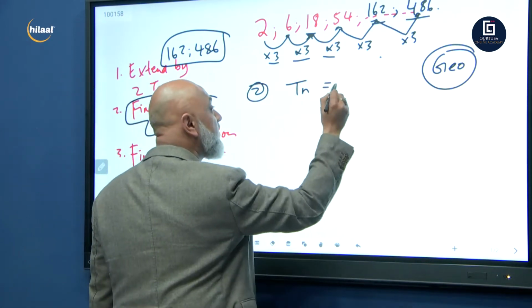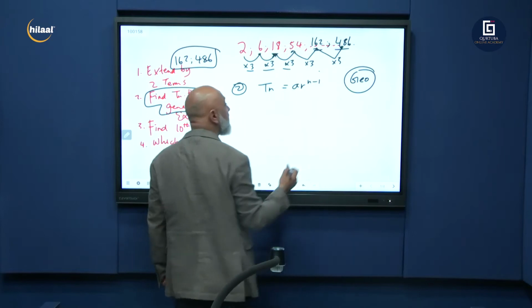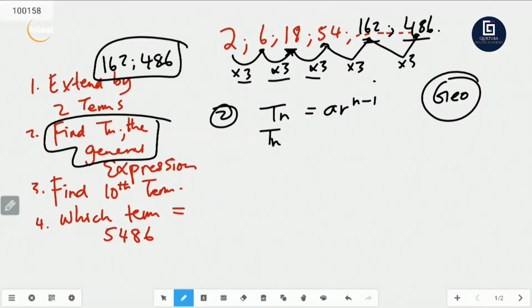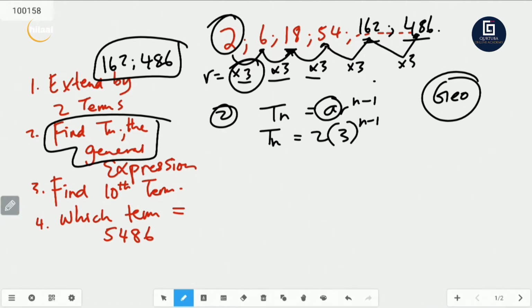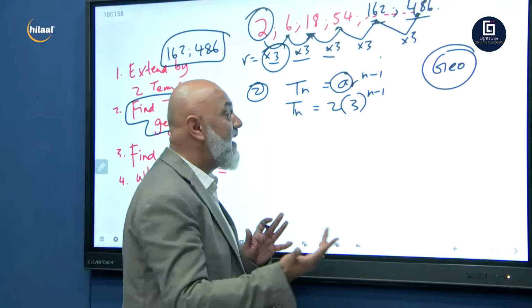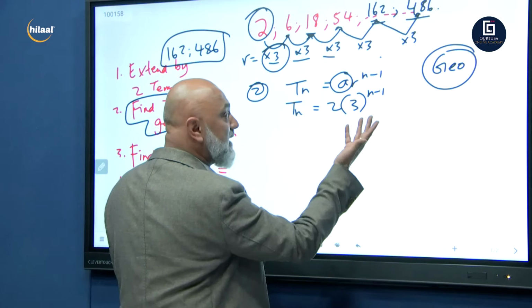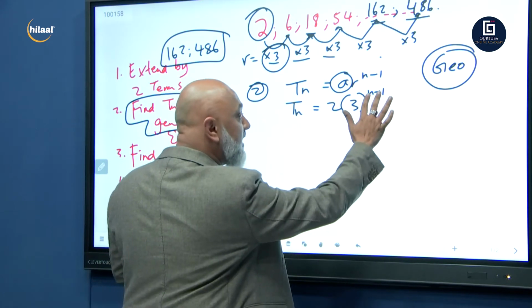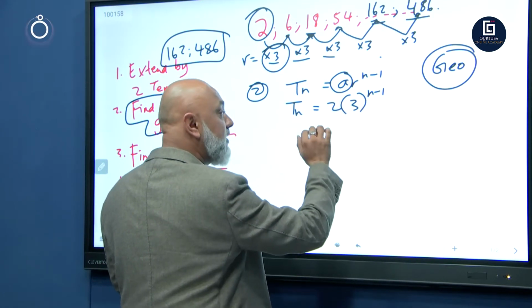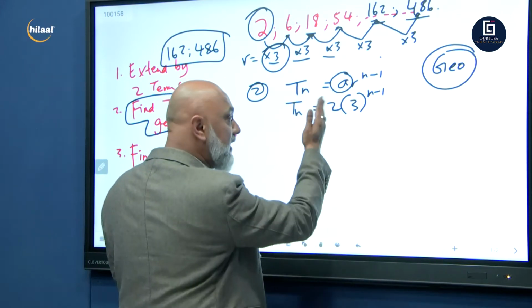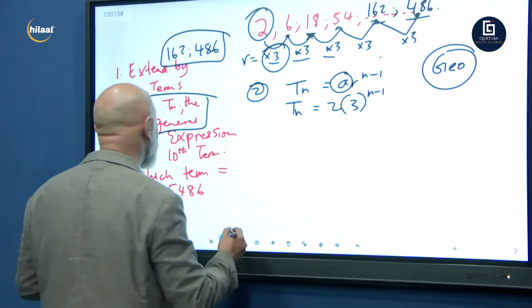So Tn is equal to AR to the power n minus 1. A is your first term. What's your first term? 2. What's your common ratio? That's R. Your common ratio is 3 to the power n minus 1. And there we go. That's your final answer, guys. Please don't tell me 2 times 3 is 6. You can't multiply the 2 inside because the n minus 1 belongs to the 3, not to the 2. Remember your rules of algebra? So you leave the 2 outside. And that's your answer for question number 2.